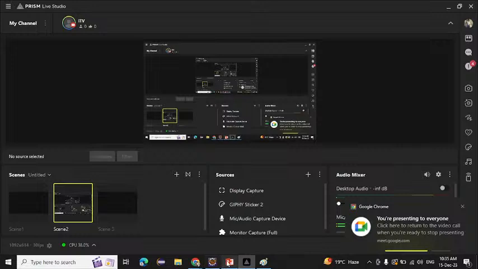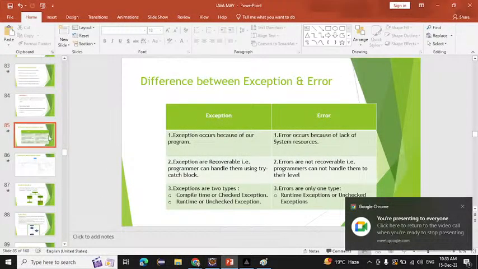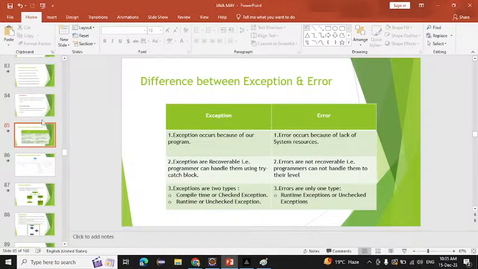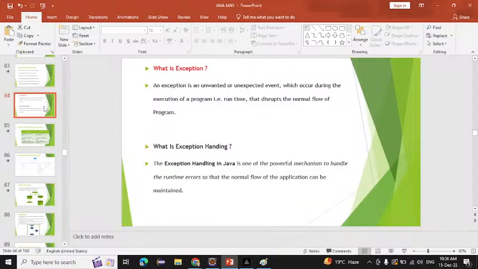So yesterday we completed the OOP concept and the one keyword we saw yesterday, that is the this keyword, right? Today we will see another topic, that is exception handling. Is my screen visible for everyone?